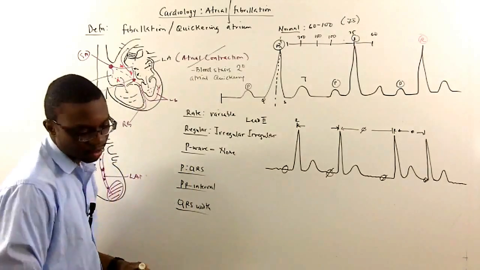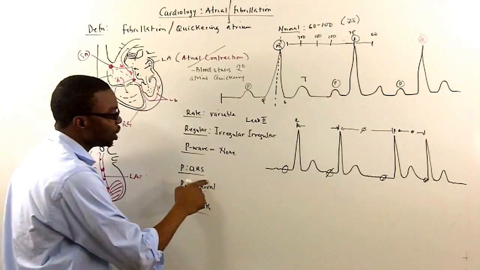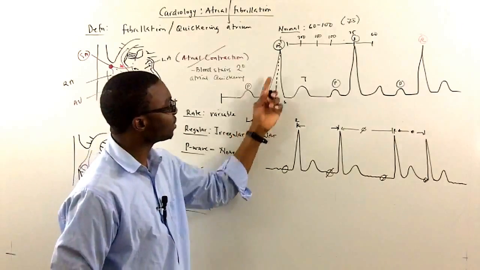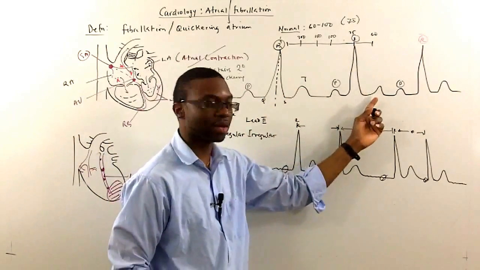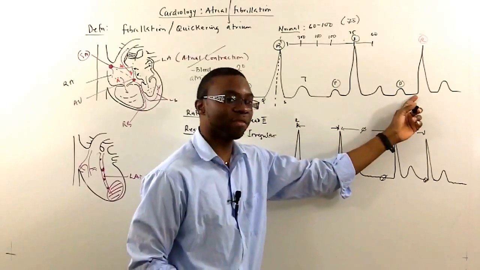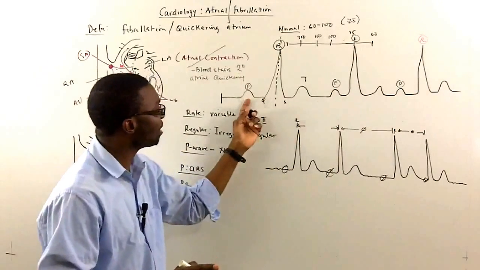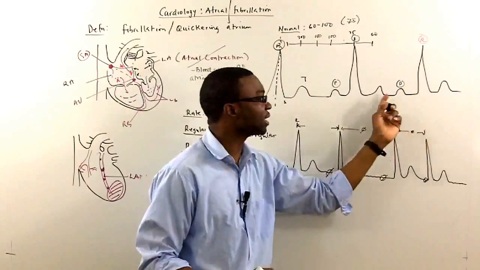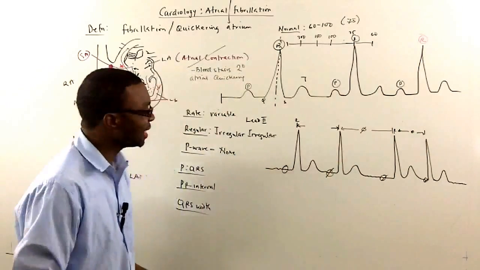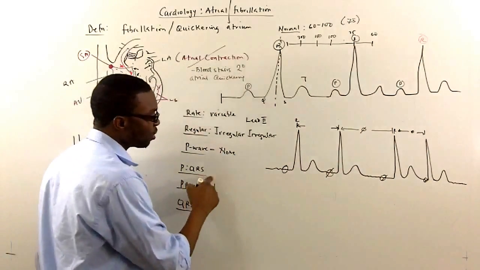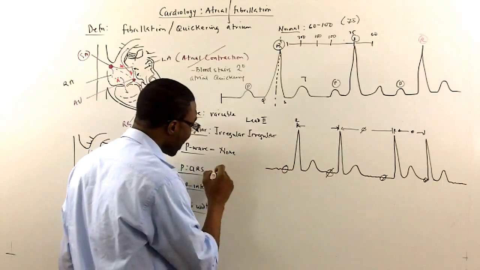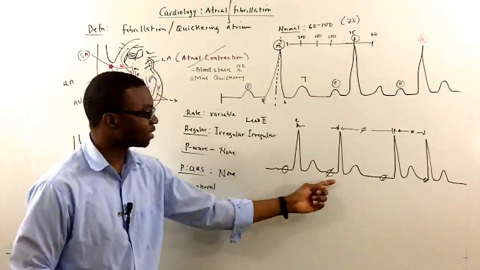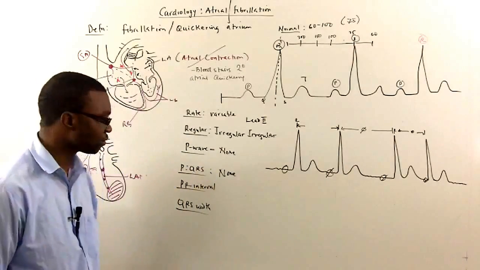Now, the next thing is the P to QRS complex. Well, there's supposed to be a P before every QRS. P before every QRS, P before every QRS, P before every QRS, and the T wave. See that? But in this case, if I look at the P to QRS ratio, since there's no P wave, there's none, right? There's no P wave. I can't check the P to QRS ratio when you have atrial fibrillation.